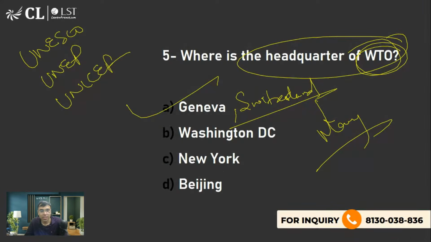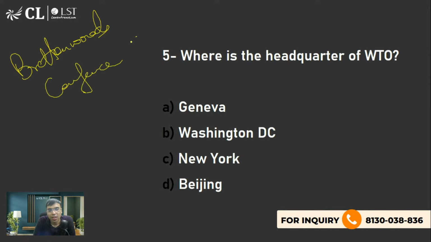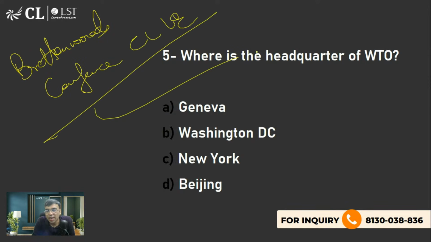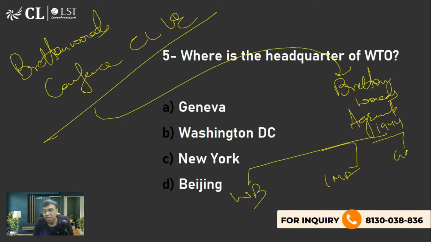सो एक होमवर्क मैं दे रहा हूँ, प्लीज वॉच इट. आप सर्च करना ब्रेटन वुड्स कॉन्फ्रेंस करियर लॉन्चर लॉ एंट्रेंस से सर्च करना. You will get a video. There we have discussed about Bretton Woods Agreement. This is important. आपको एक बैकग्राउंड पता होना चाहिए. It was established in 1944, led to the establishment of World Bank, IMF, GATT. Then GATT was later on replaced with WTO. तो इसका आइडिया वहां पर मिलेगा. ठीक है, please watch that.